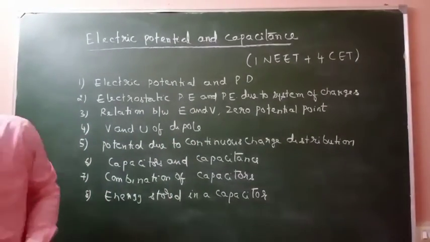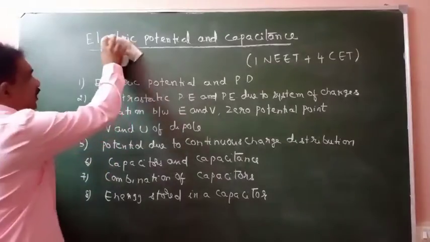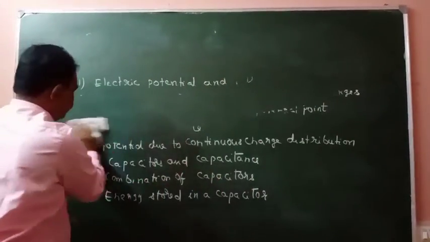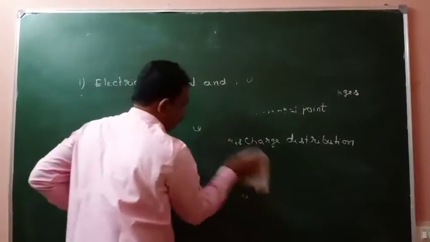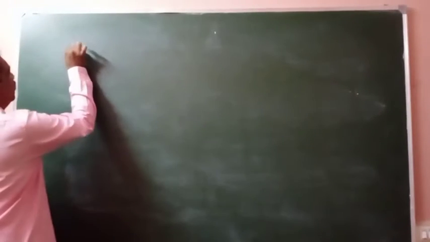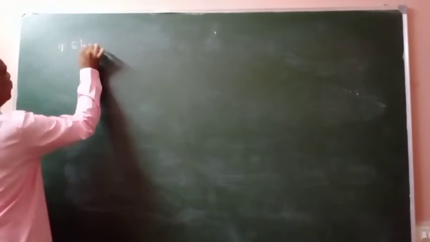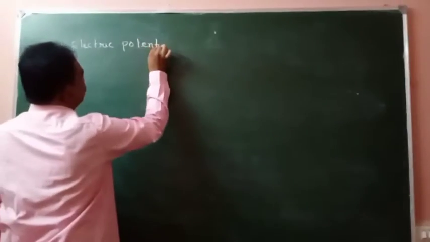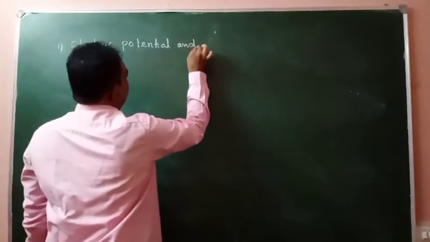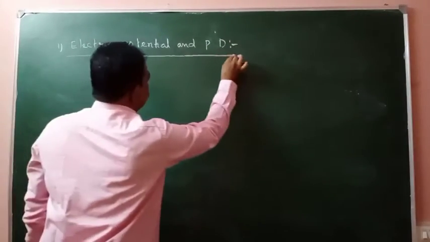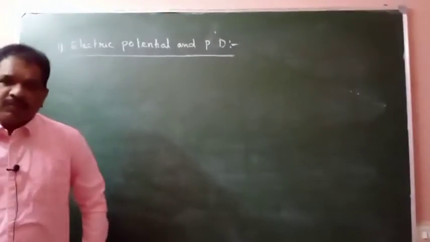So first one will be electric potential and potential difference. How will we define the electric potential?